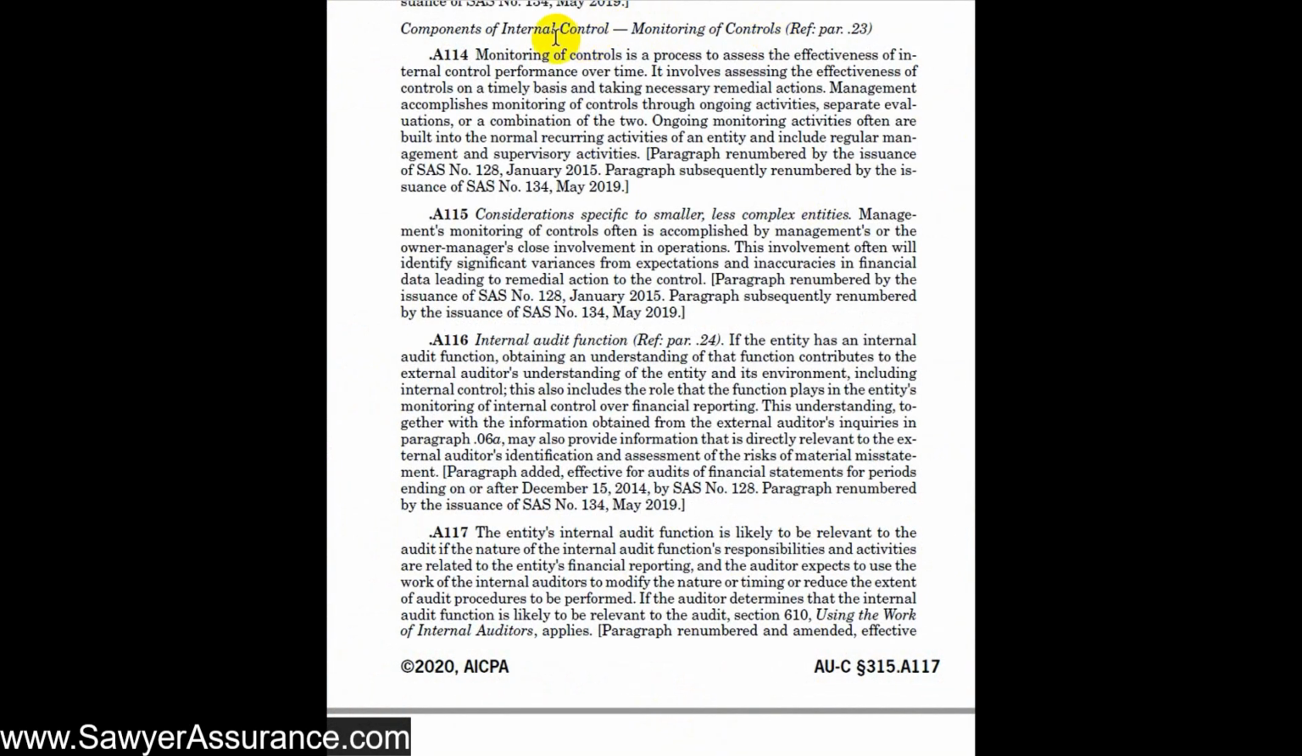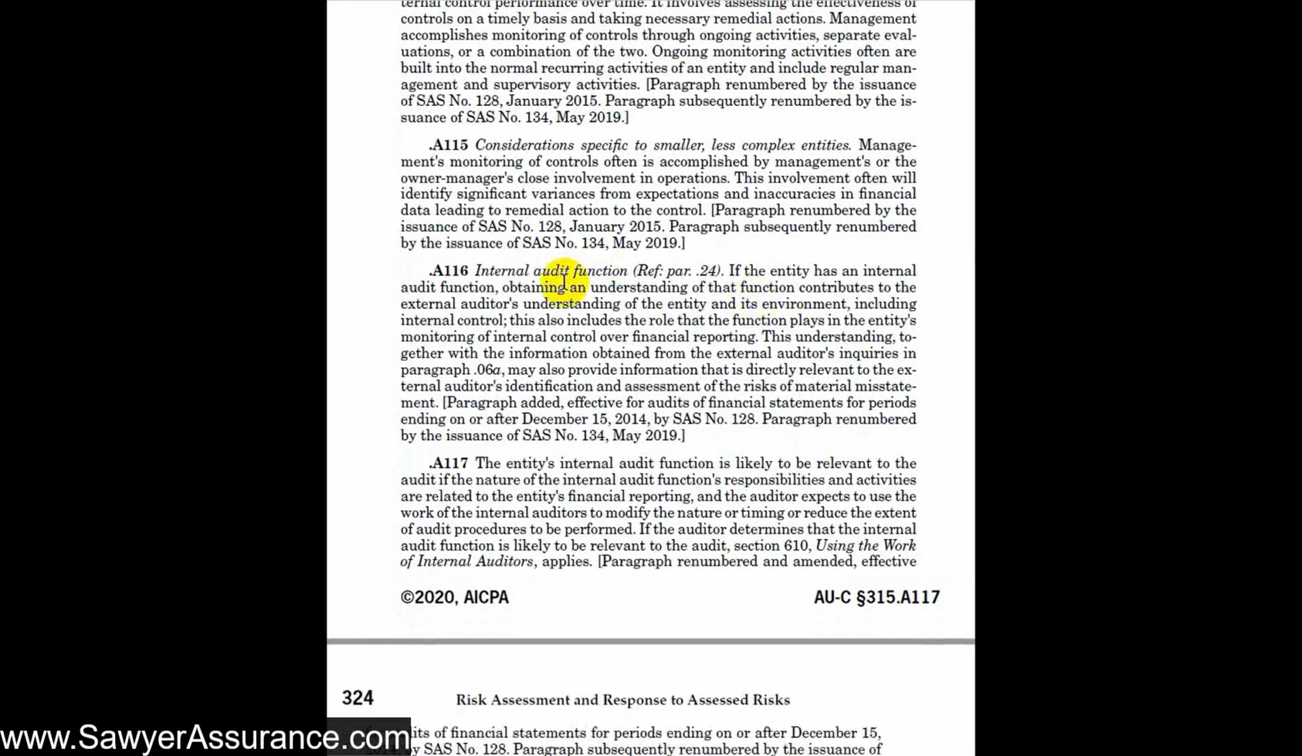Okay, now we're in the explanatory material, talking about gaining an understanding of the monitoring of controls. So monitoring of controls is a process to assess the effectiveness of internal control performance over time. Management would perform this through ongoing activities or separate evaluations or a combination of the two, and it's an ongoing process of management and supervisory activity. So as we spoke before, if the entity has an internal audit function, then we need to understand how that internal audit function fits into the monitoring procedures and into the structure of the company. Through gaining an understanding of the internal audit function, we certainly gain an understanding of how the entity monitors its controls, because that's somewhat part of the internal audit function. And from that, we would find out relevant information to assess the risk of material misstatement.